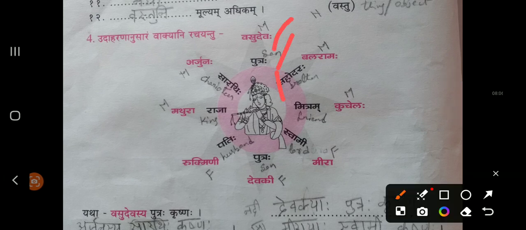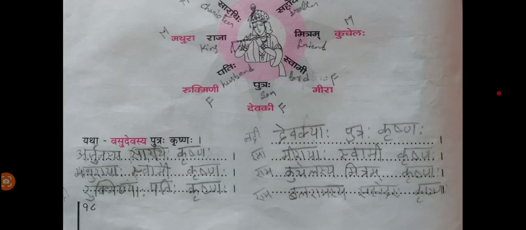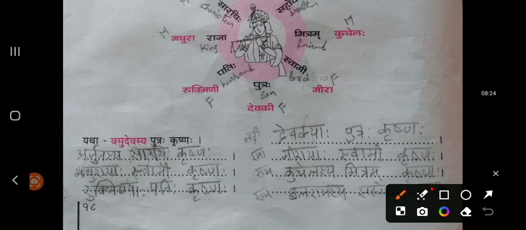Vasudevaha Putraha Krishnaha, Balarama Sahodaraha Krishnaha, Kuchelaha Mitram Krishna, Meera Swami Krishna, Devaki Putraha Krishnaha. All this they have given in a circle. What you need to do in this exercise? See the first example. Vasudevasya Putraha Krishnaha.